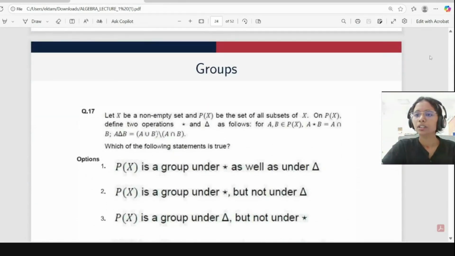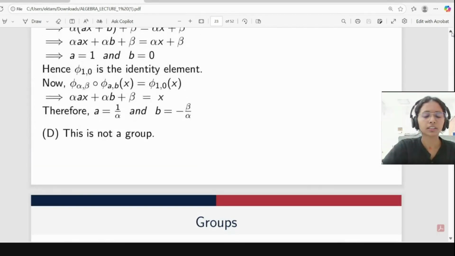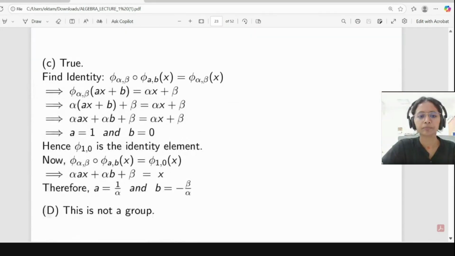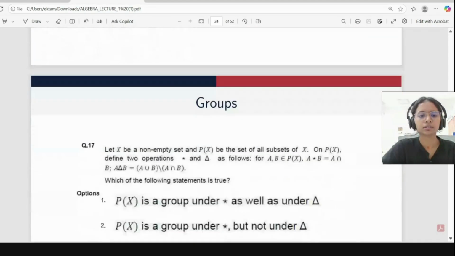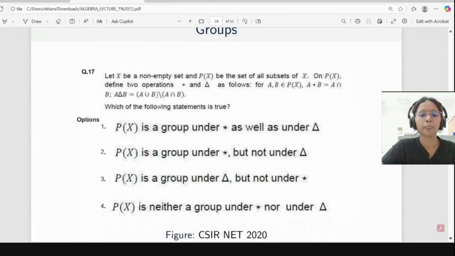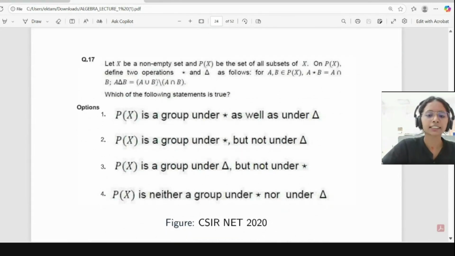Okay. After this, we have another question, based on power set. This question was asked in CSIR NET 2020 November.